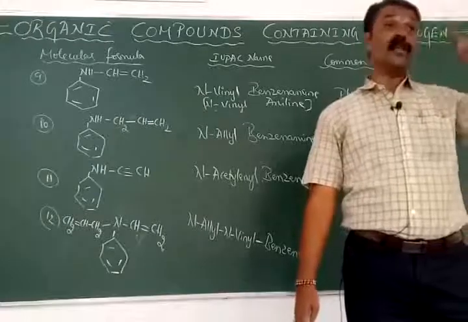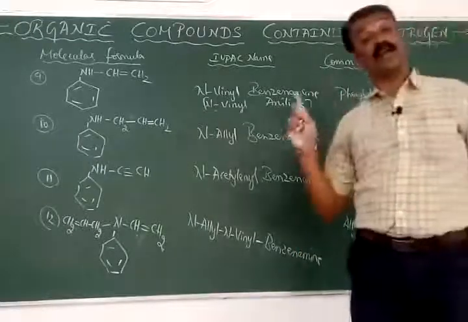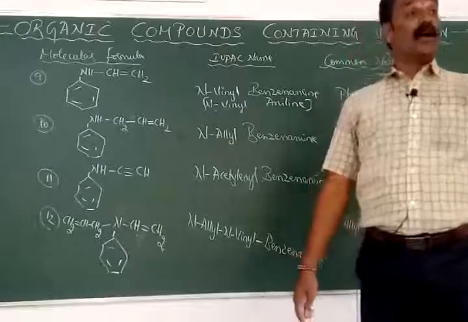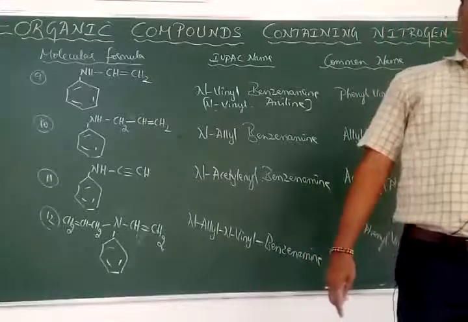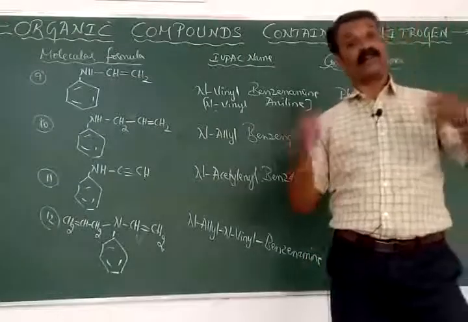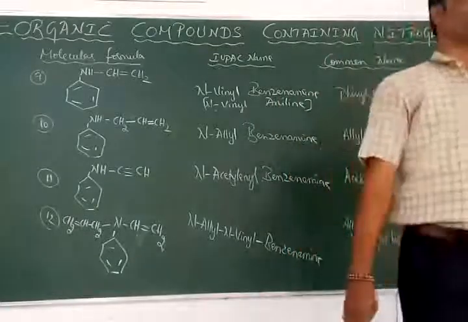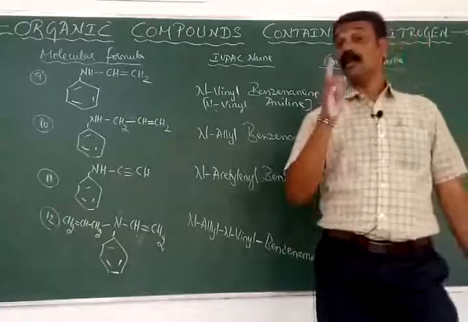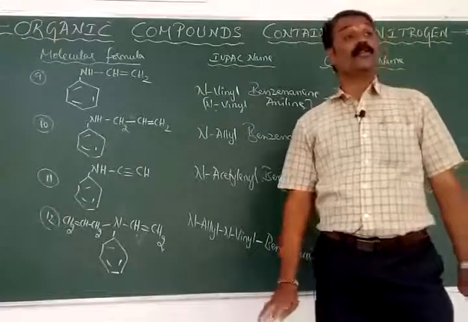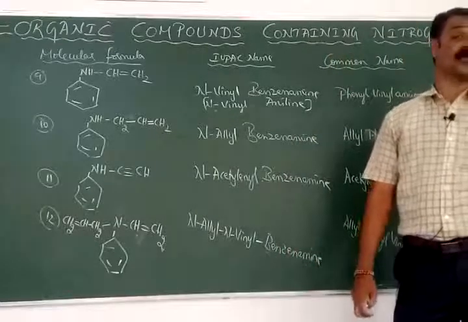So this is the total nomenclature related to the organic compounds containing nitrogen atom, preferably the amines, both aliphatic as well as aromatic. In aliphatic we have discussed three: alkyl amines, alkenyl amines and alkynyl amines. Again we have the classification further as primary amines, secondary amines and tertiary amines. And in case of the aromatic amines, we have two: aryl amines and aralkyl amines. So this is about the total nomenclature with respect to the amines, a functional group that is called amines.